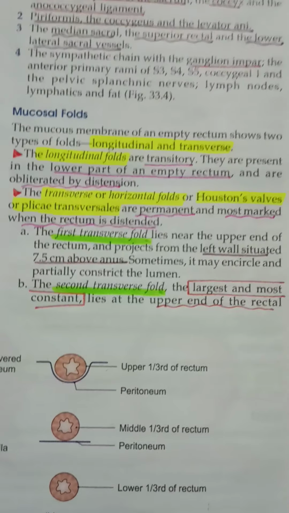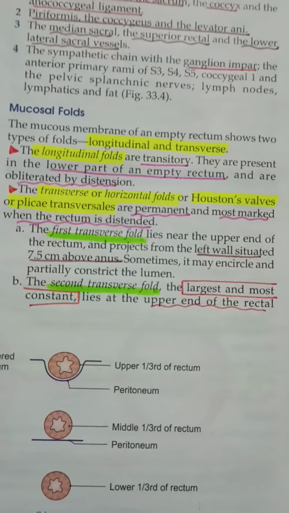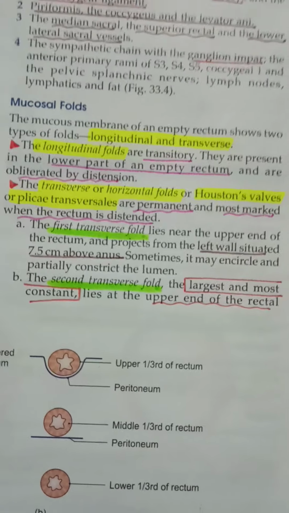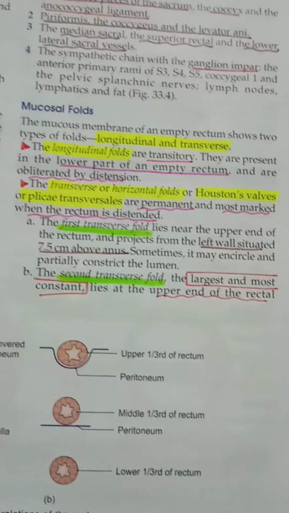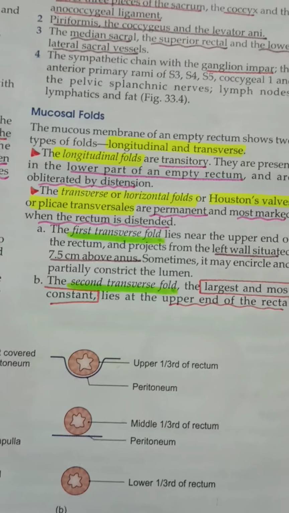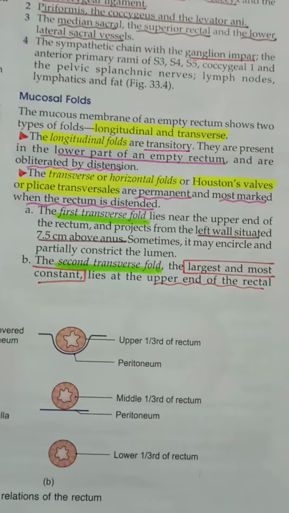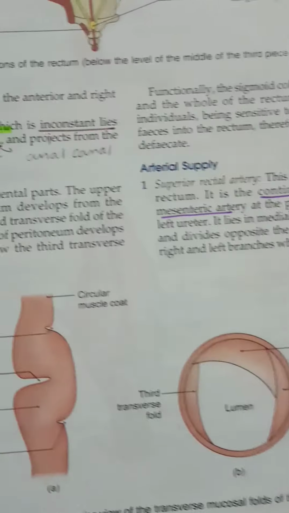Okay, so you have transverse folds. The first transverse fold is near the upper end of the rectum and projects from the left wall, situated 7.5 cm above the anus. Sometimes it may encircle and partially constrict the lumen. So the first actually is going to be present in the upper end. So that's from the anus, it is 7.5 cm above. The second fold is going to be the largest and it is going to be the most constant of all the folds. Okay, it's going to be the largest and the most constant fold.